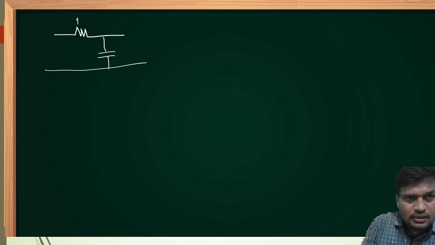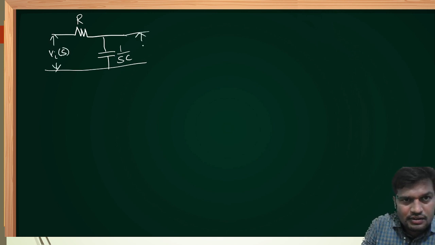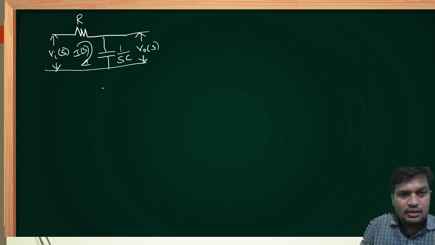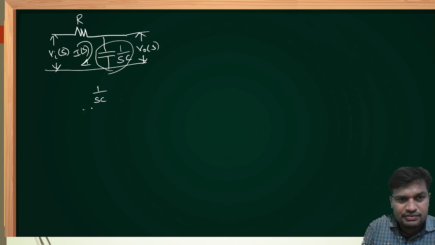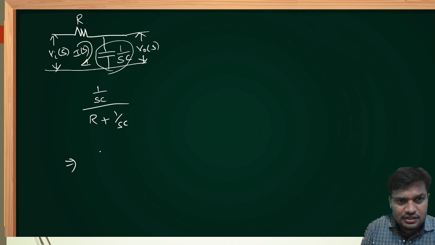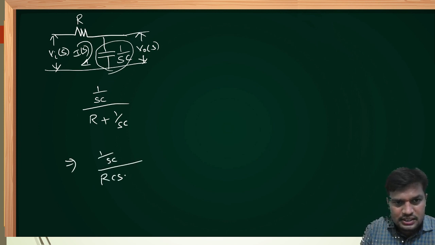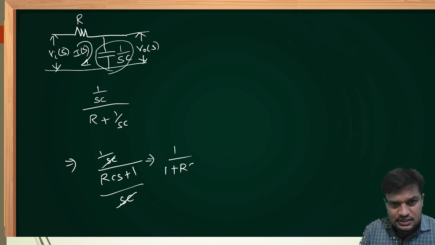Now let's take a simple RC circuit. Resistance R, and as just explained, in the S domain the capacitor is 1 by SC. Input is Vi of S and output will be V0 of S. What is the transfer function? Current is I of S. The output impedance, while determining the transfer function, is 1 by SC. Equivalent impedance is R plus 1 by SC. On simplification, 1 upon SC divided by (RCS plus 1) upon SC. SC cancels out. It is 1 upon 1 plus RCS.